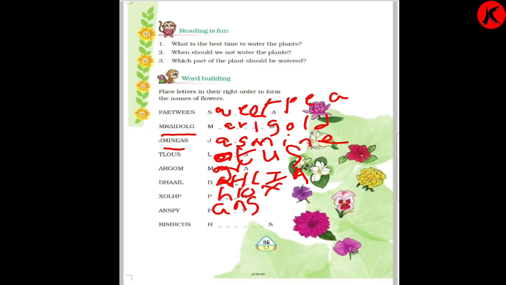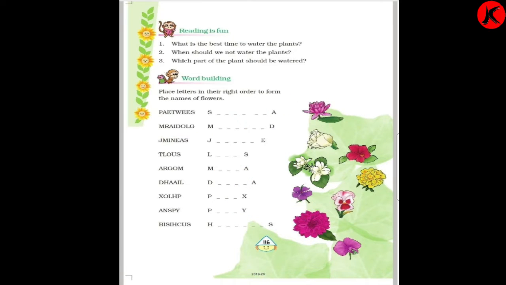Hibiscus. So H I B I S C U S. The name becomes hibiscus. Once again we will read. First one is what? Sweet pea. We will write in capital now. S W E E T P E A. The word became sweet pea.